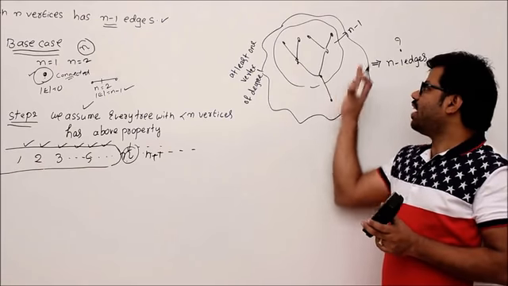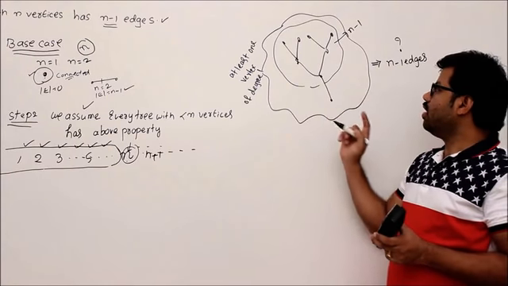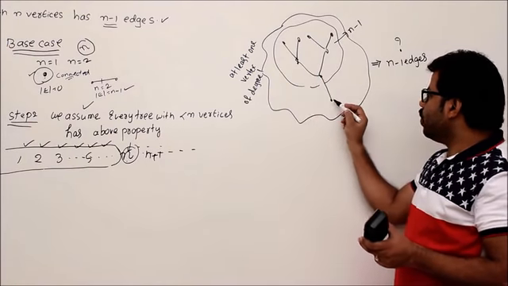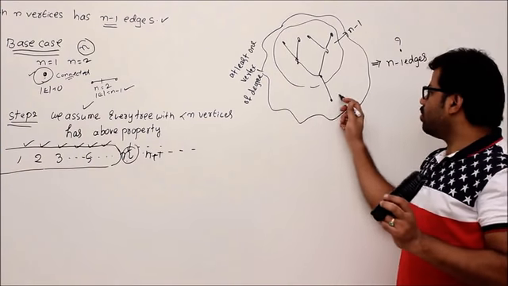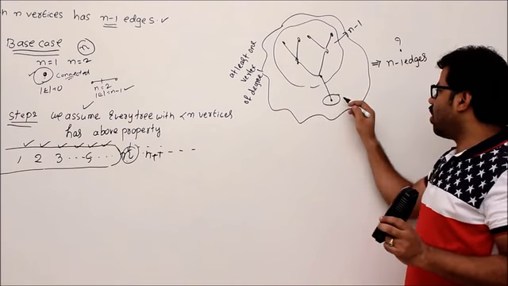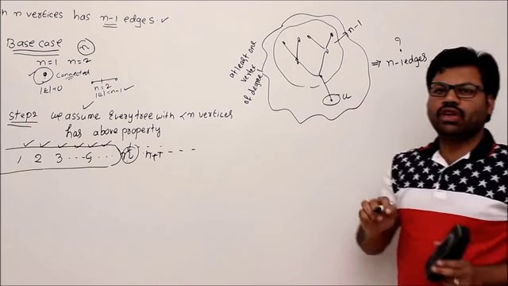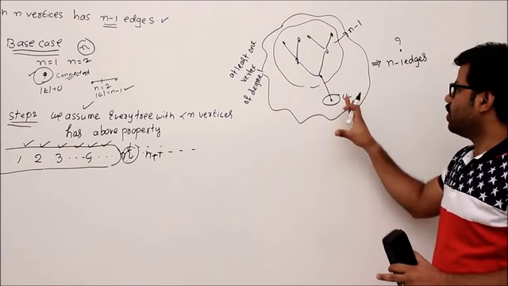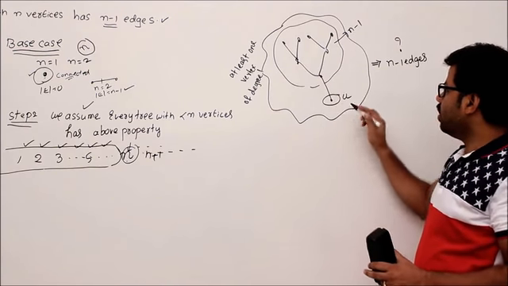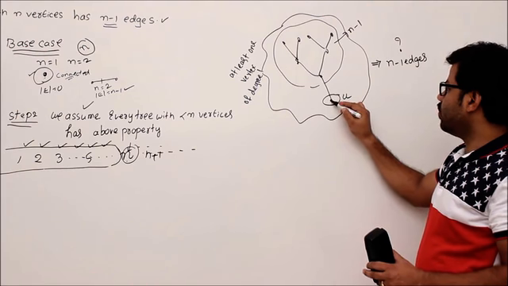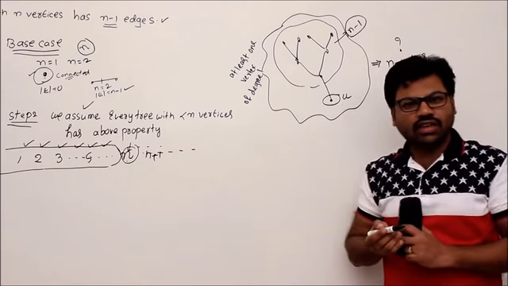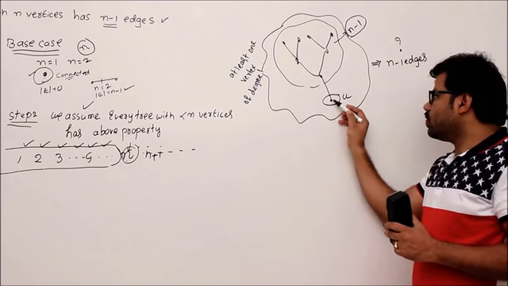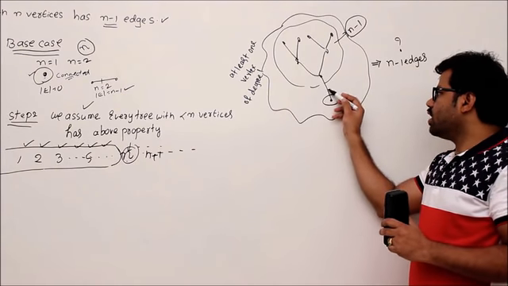Let me take a random tree, and we know that there is at least one vertex of degree 1, that is for sure. Apart from that I don't assume anything. Let's call that vertex u. Now let's see the properties of this tree. If this is one vertex, then there are n minus 1 other vertices, isn't it? Now what I do is, if I remove this vertex, then only this edge will be removed, right?